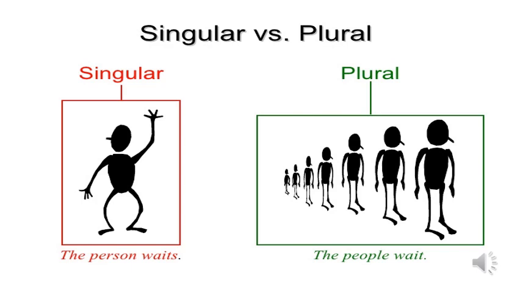Please, dear students, look at this picture. The person waits. We add s to the verb here because the subject is singular. And the people wait. We don't add s to the verb because the subject is plural.